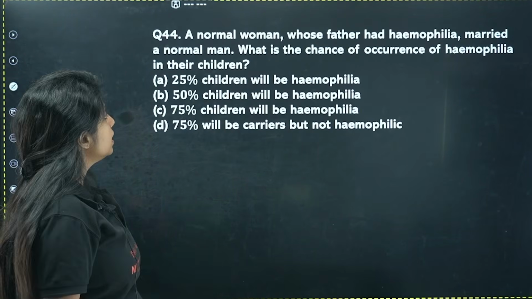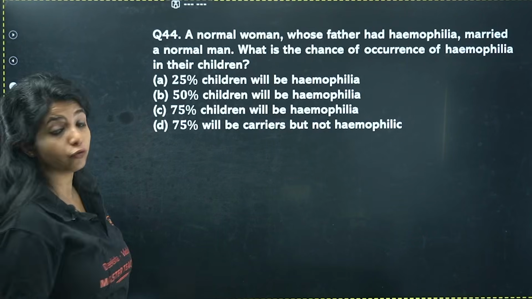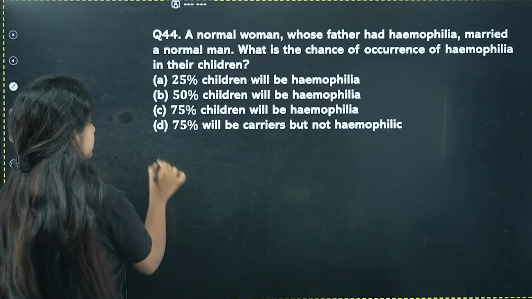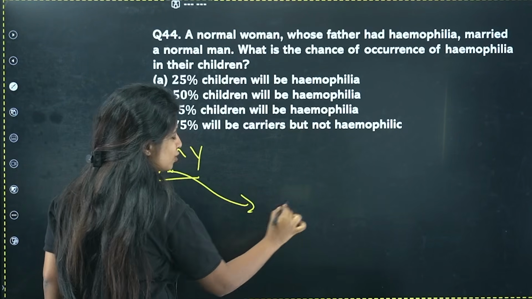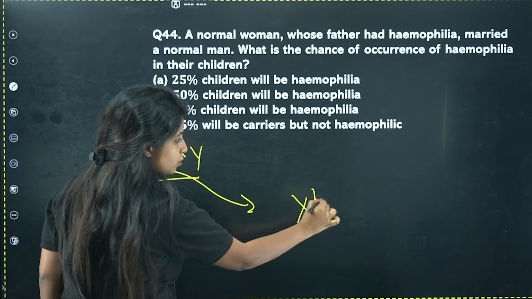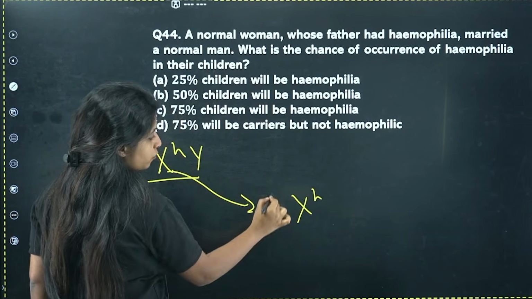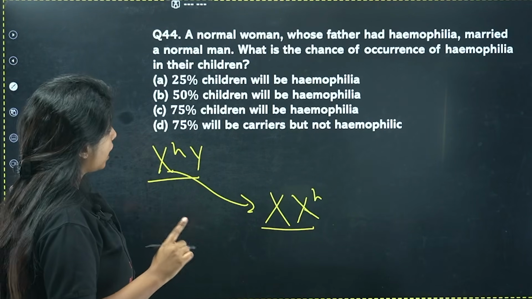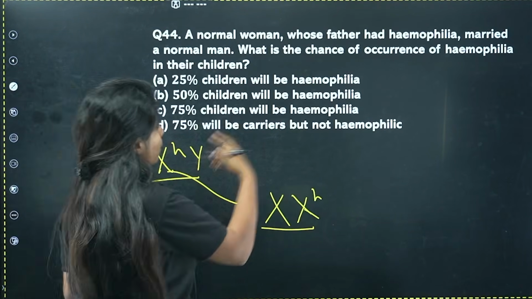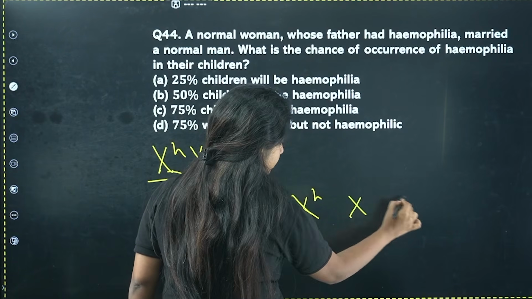Perfect. Next question. A normal woman whose father had hemophilia. If the father had hemophilia, that means the woman will have at least one X chromosome which is affected, and since she is a normal woman, she is just a carrier. She is not having hemophilia. She marries a normal man.